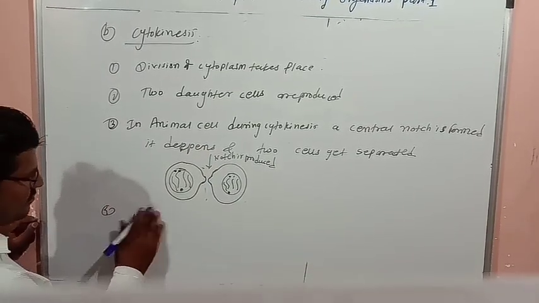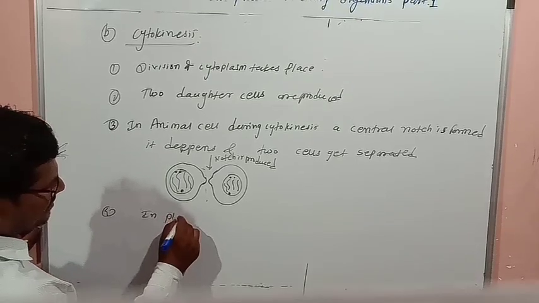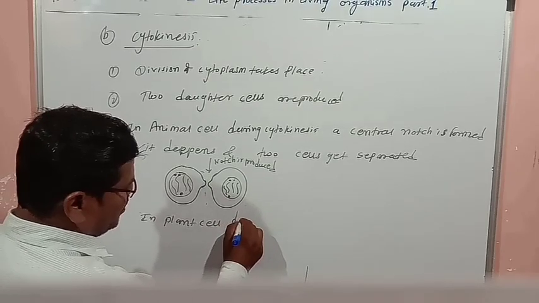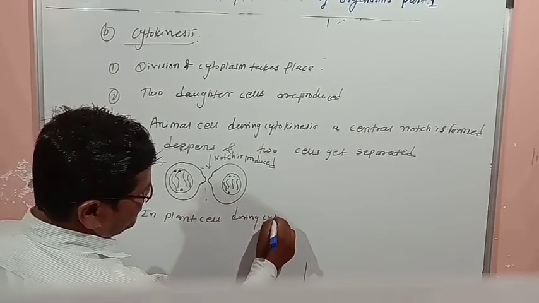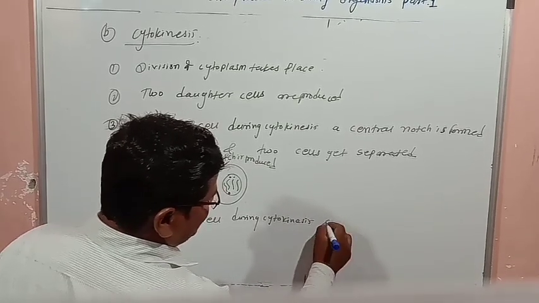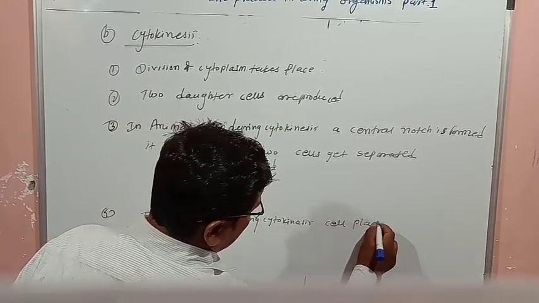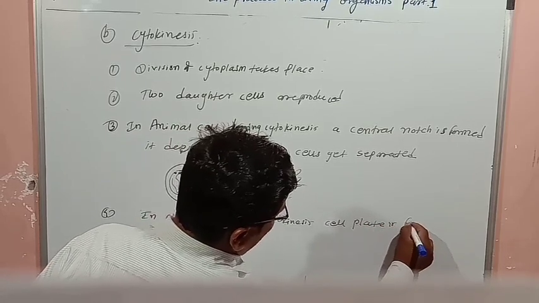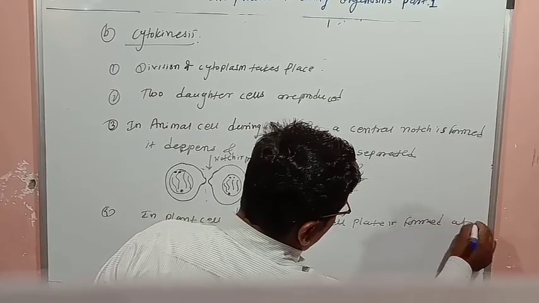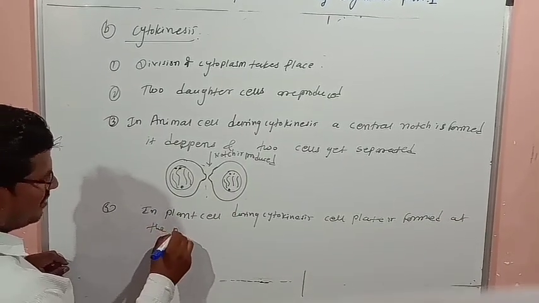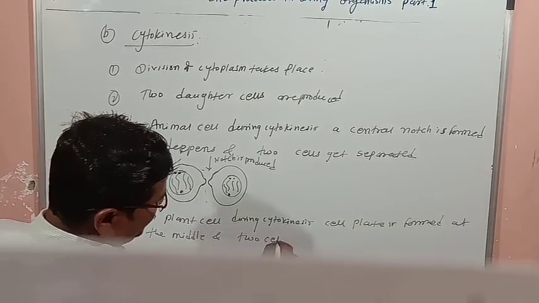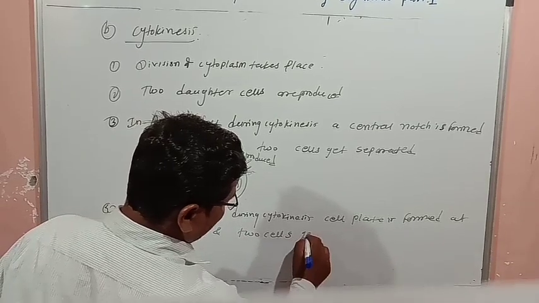Plant cell. In a plant cell, during cytokinesis, a cell plate is formed at the middle, and two cells get separated.